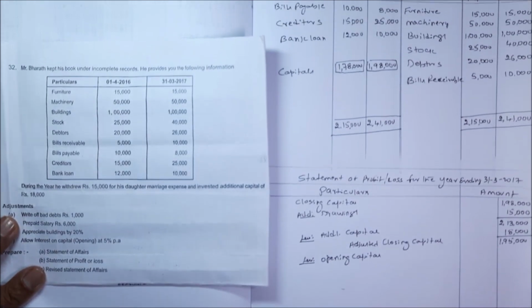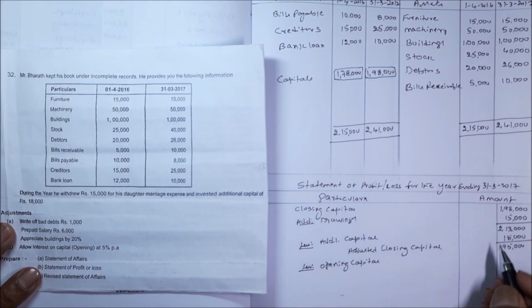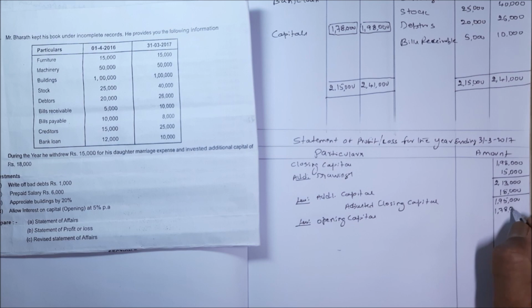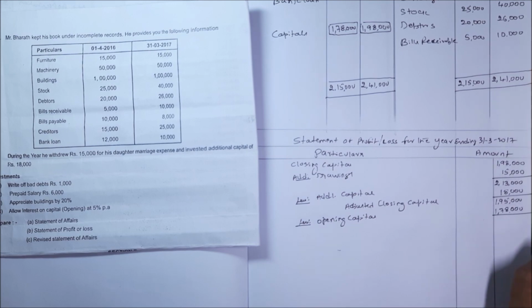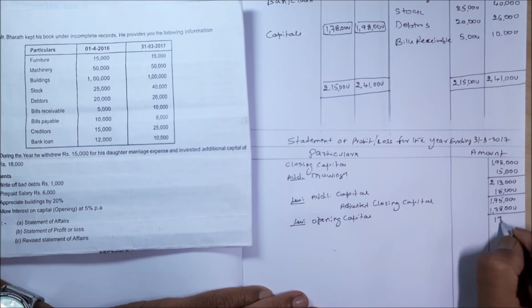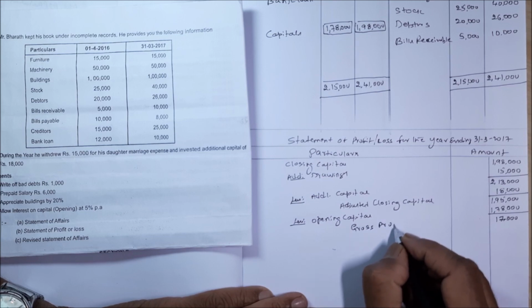You can see opening capital is 1,78,000. So minus 1,78,000, you will get 17,000 rupees, which is called gross profit.